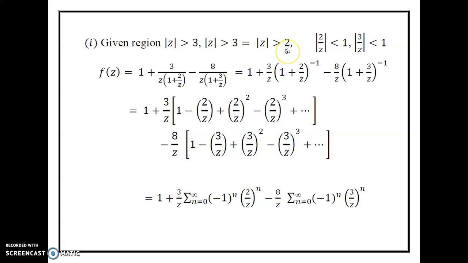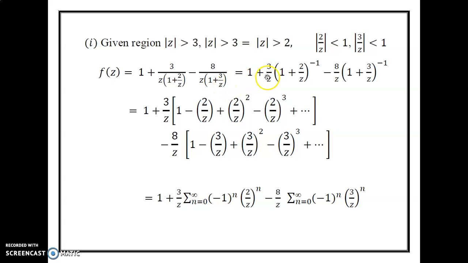Modulus of z greater than 2 can be written as modulus of z by 2 greater than 1. Taking reciprocal on both sides, we get modulus of 2 by z less than 1. Therefore, f of z is equal to 1 plus 3 divided by z is taken as outside 1 plus 2 by z, minus 8 divided by z is taken as outside 1 plus 3 by z.